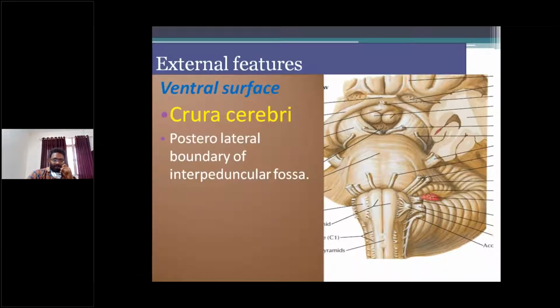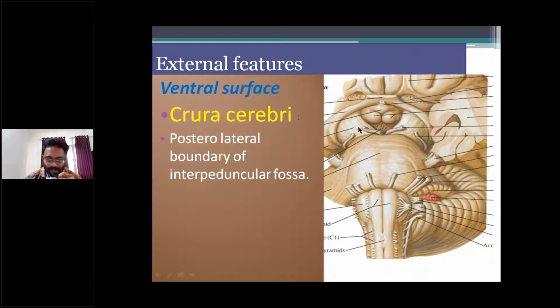And next, external features. The midbrain has two surfaces, the ventral surface and the dorsal surface. The ventral surface presents the crura cerebri. Crura cerebri is plural, crus cerebri is singular.